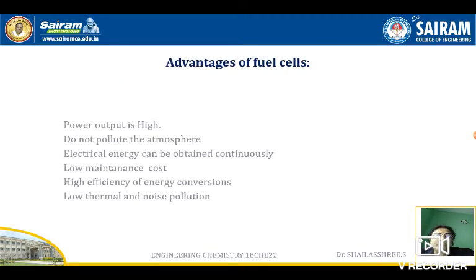What are all the advantages of fuel cells? The power output here will be high compared to the batteries. The conversion will be higher here, whereas in batteries it may be less. Here higher conversions take place and they do not pollute the atmosphere. In fuel cells, they will not be liberating any toxic byproducts, so it is environmentally friendly, or eco-friendly, and they will not be polluting the atmosphere. And electrical energy can be obtained continuously.